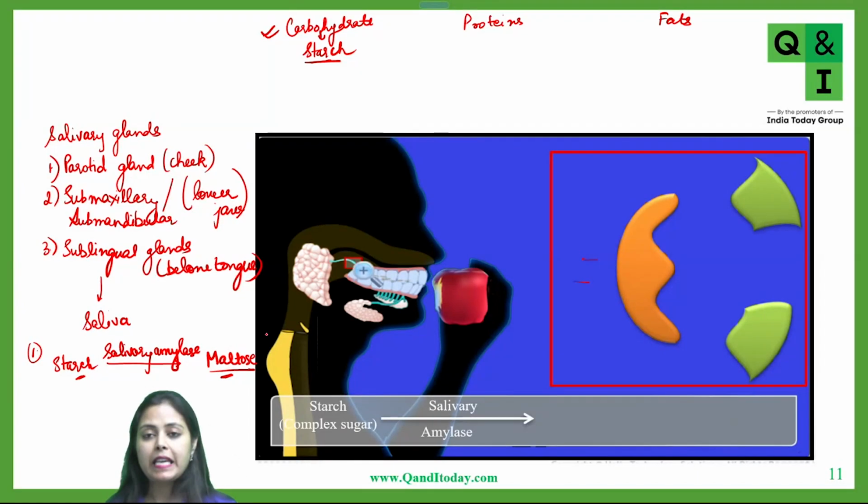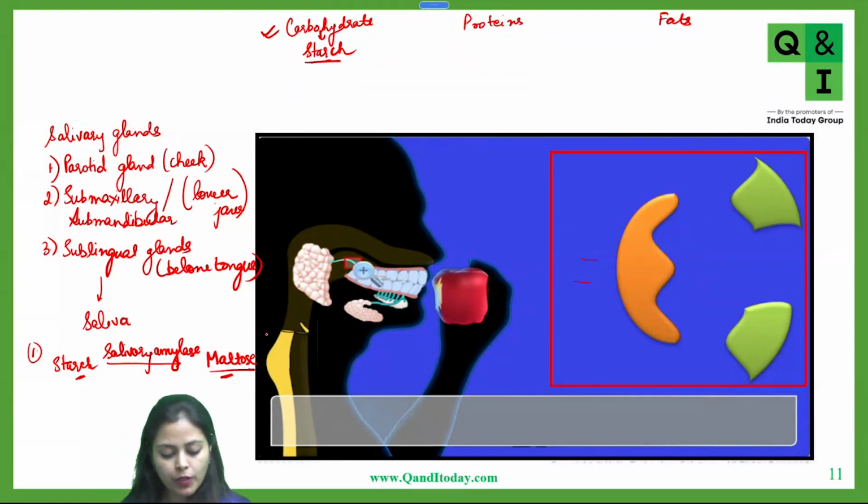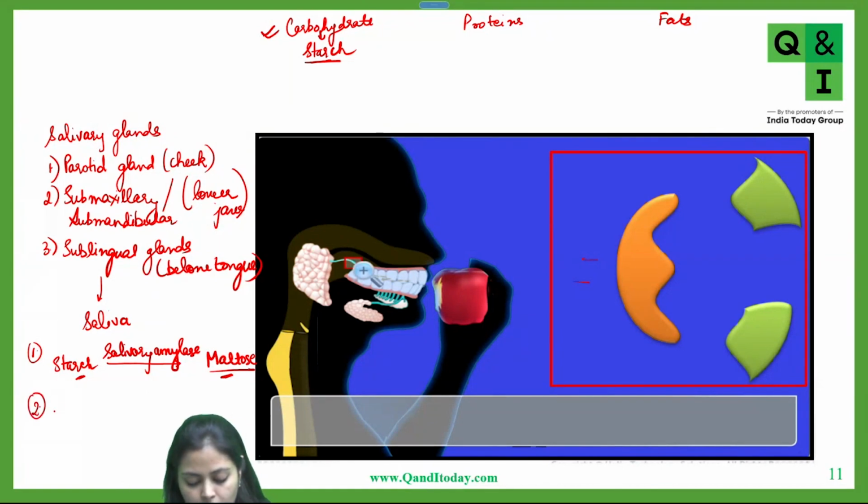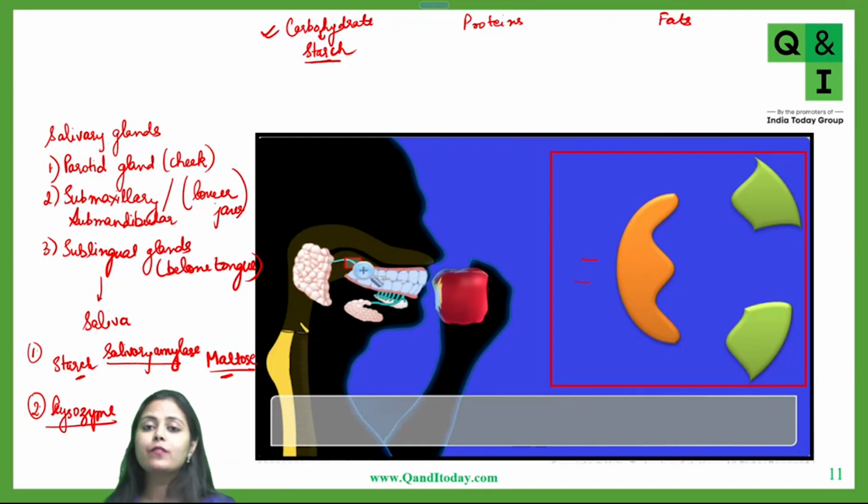Now you can see the equation from here. Starch, a complex sugar, is acted upon by salivary amylase, and it is converted into a simpler sugar. Now there is one more enzyme present here, which is called lysozyme. So what does lysozyme do, students?